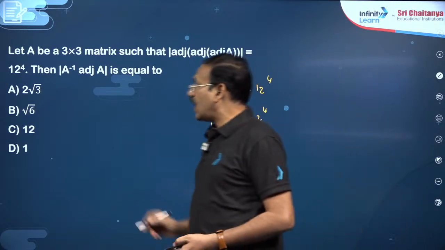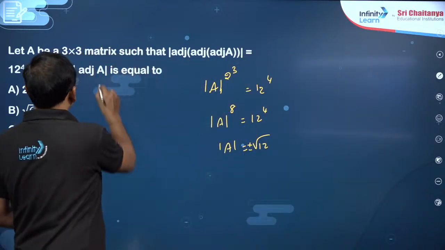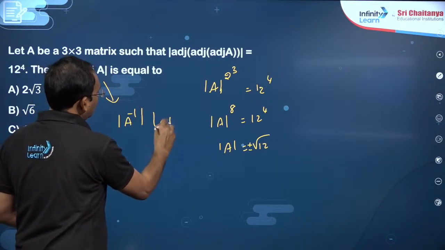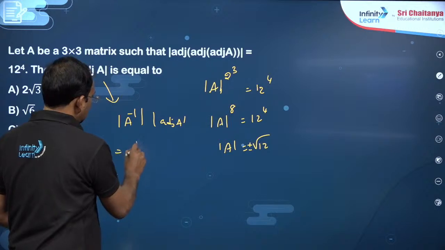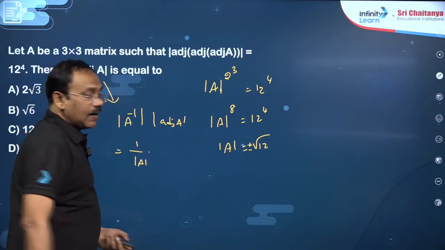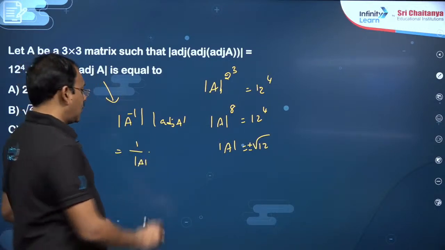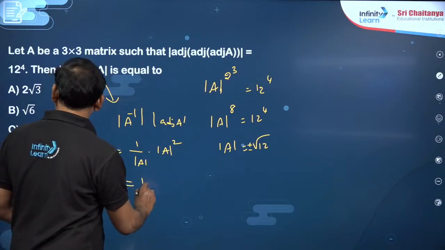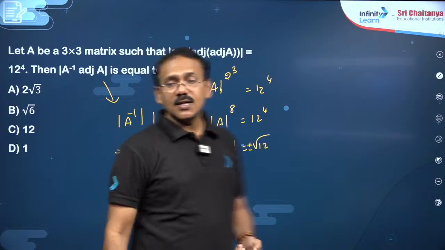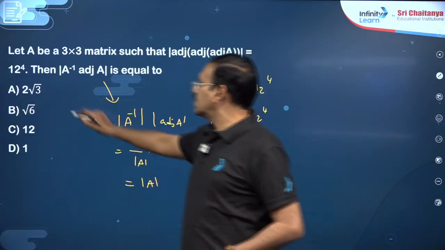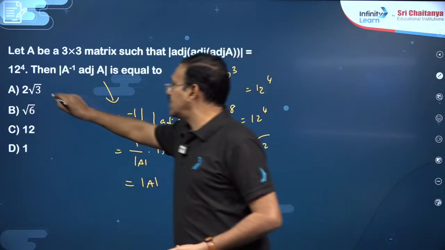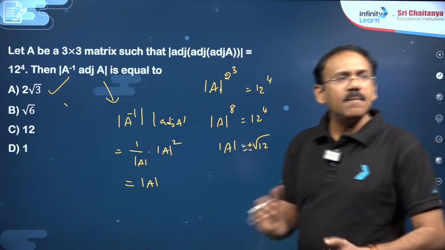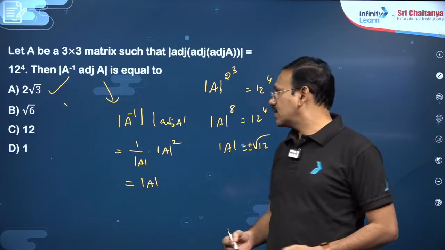Now det of A inverse into adjoint A. Det AB you can write as det A into det B. So det A inverse is 1 by det A, and det of adjoint A is det A to the power of n minus 1. So you will get det A as the answer, my dear friends. Plus or minus root 12 means plus or minus 2 root 3 is the possibility, dear students. Yeah, simple application of properties. If necessary, repeatedly we apply, we will get the answer, dear students.